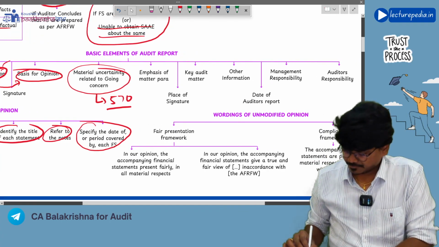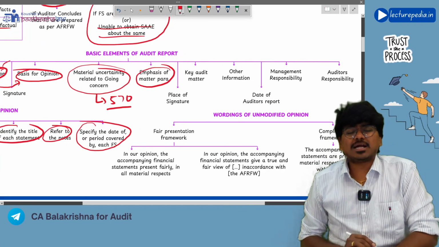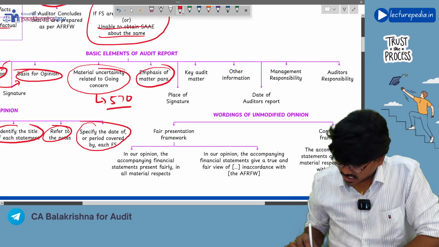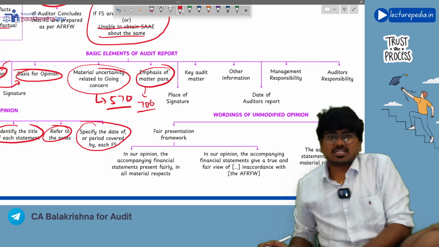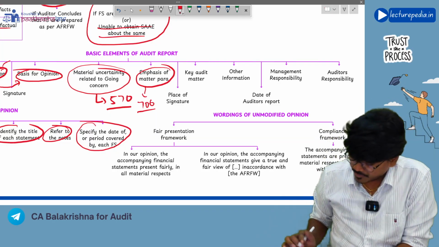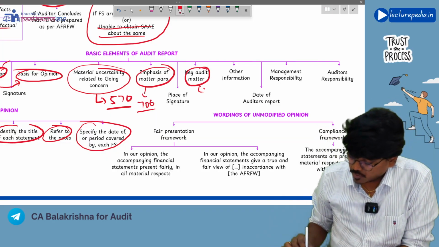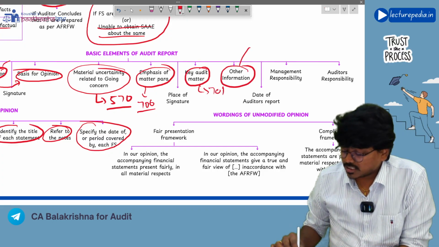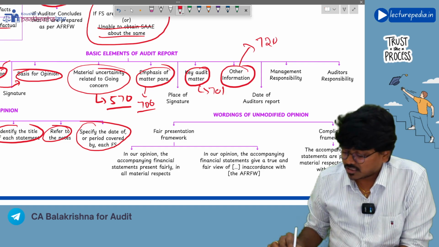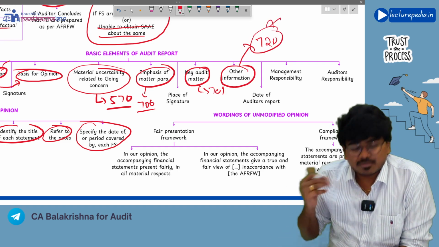Next, you have the emphasis of matter paragraph. Emphasis of matter paragraph we will discuss in SA 706. There we will discuss that emphasis of matter paragraph. Got it? Next, key audit matter we will discuss in SA 701. Next, other information will be dealt with in SA 720, but this is not there in your syllabus, correct or not?